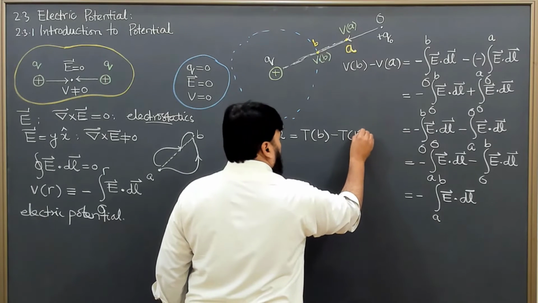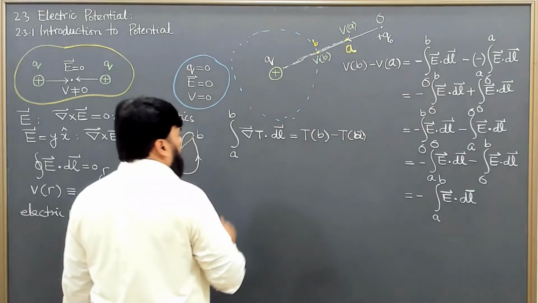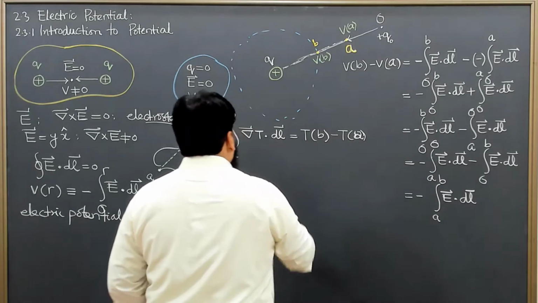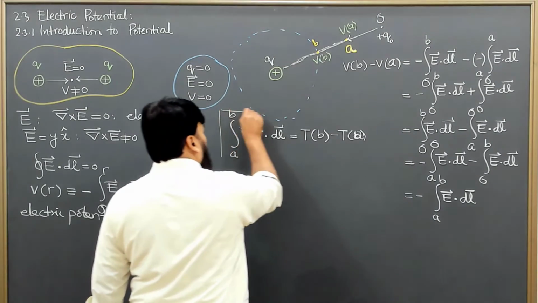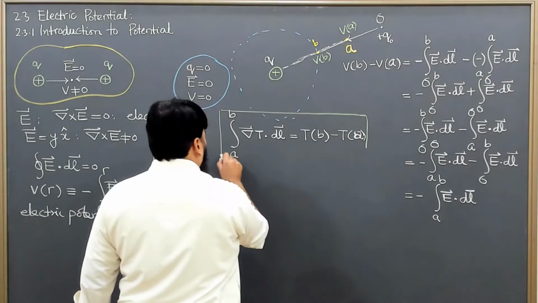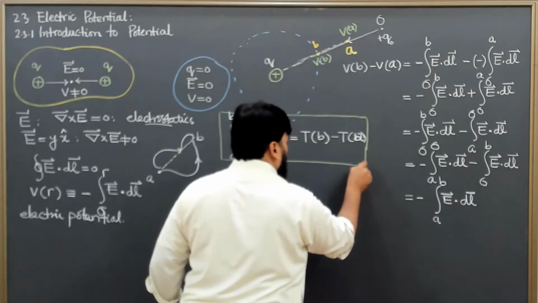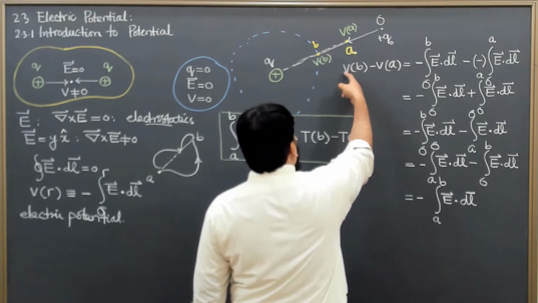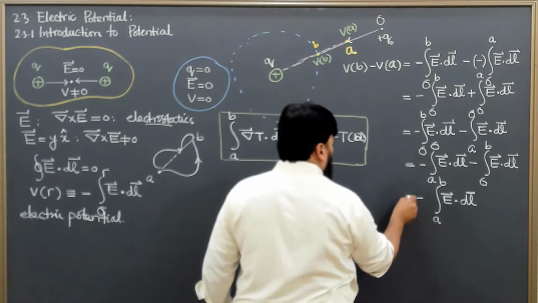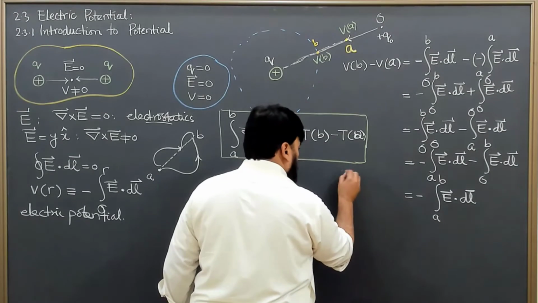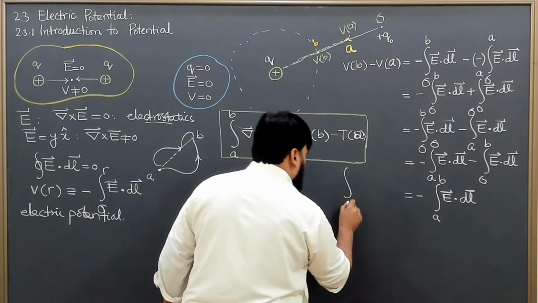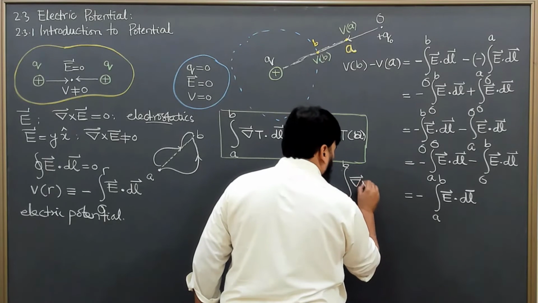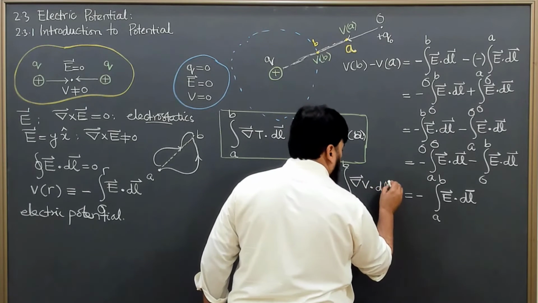So incorporating this result, the fundamental theorem of gradient, and writing V for T here, it means that this thing is equal to the integral from A to B of gradient of V dot dl.